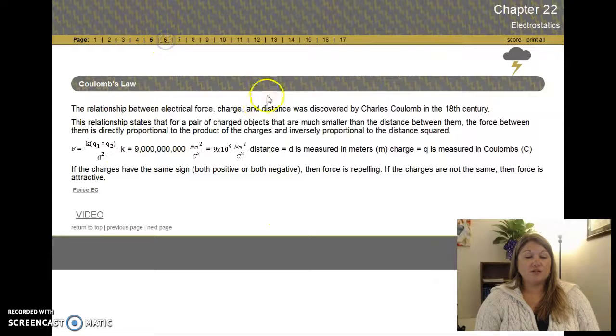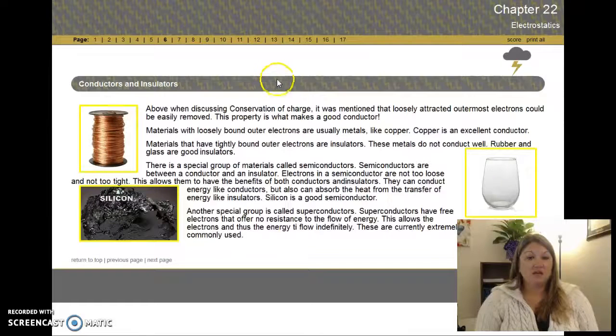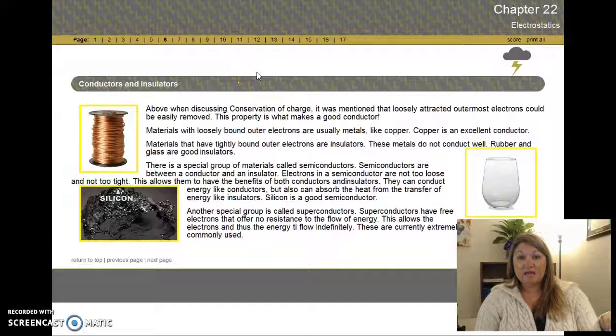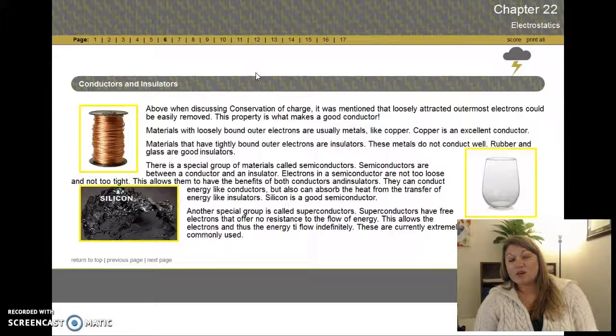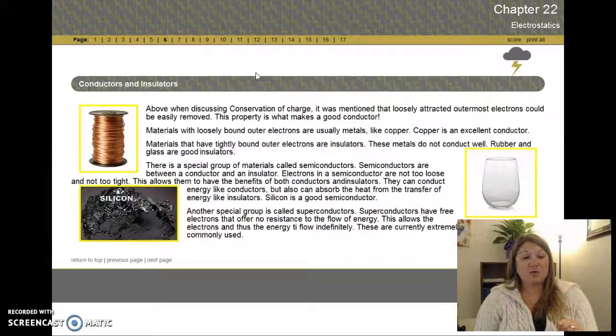That inverse relationship there with the square. Be careful with those. Alright, conductors and insulators. We've talked about these before when we talked about heat transfer. It's the same idea. What was a good conductor of heat is also a good conductor of electricity. So metals, with their loosely bonded outer electrons, are good conductors. Insulators, like rubber and glass, have tightly bound electrons, not going to transfer them off too fast.